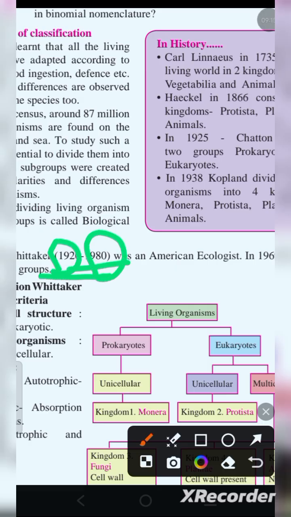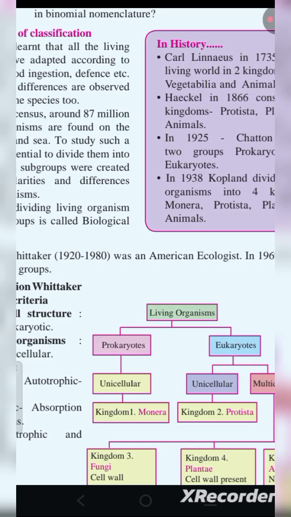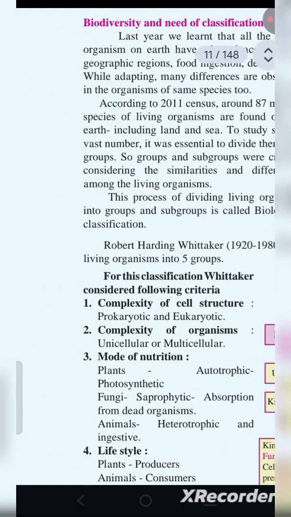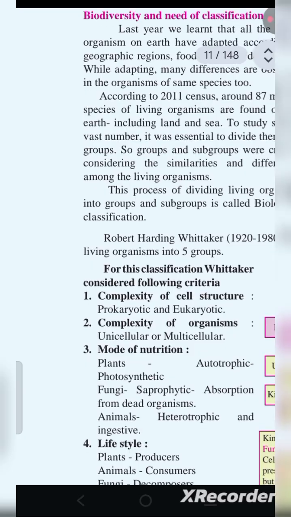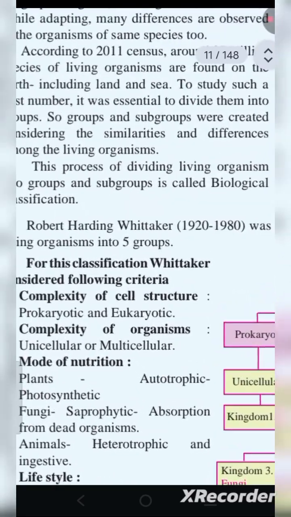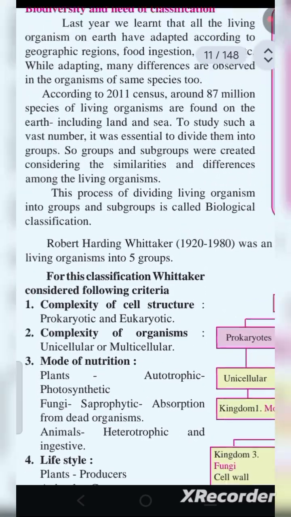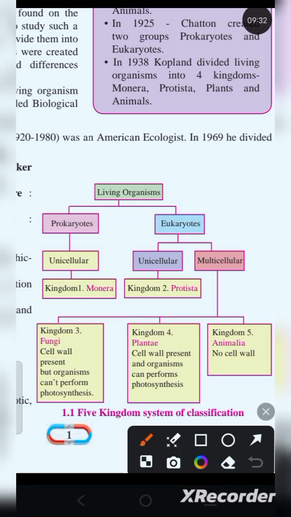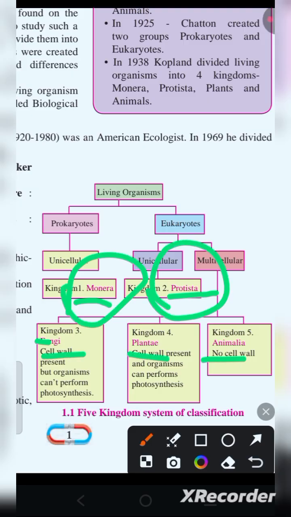At that time, he was an American ecologist. Okay. In 1969, he divided the living world into five groups. Okay. Five groups. What are they? Five groups: Monera, Protista, plant, animal, and fungi. You can see here this pink color outline. He divided Monera, Protista, fungi, plant and animal. Okay. So on the basis of this he divided. Okay, we will understand each of them in detail.